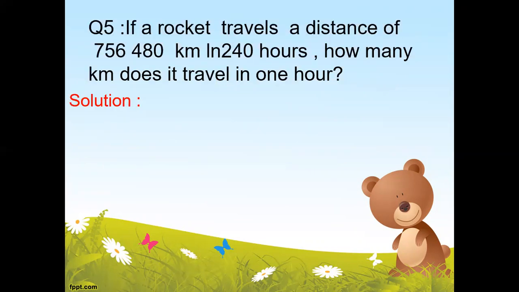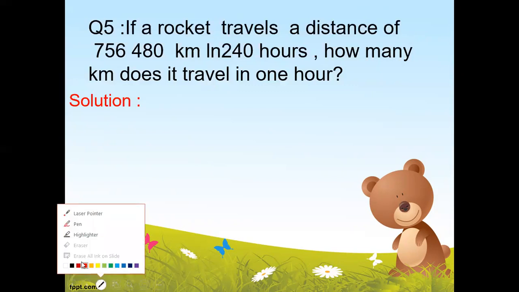Question number 5 is: if a rocket travels a distance of 756,480 kilometers in 240 hours, how many kilometers does it travel in 1 hour?